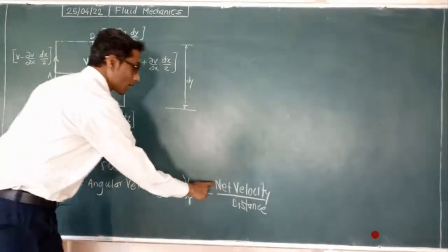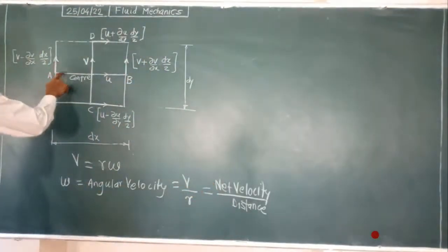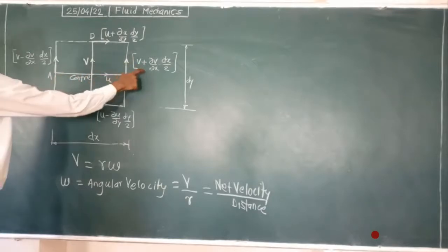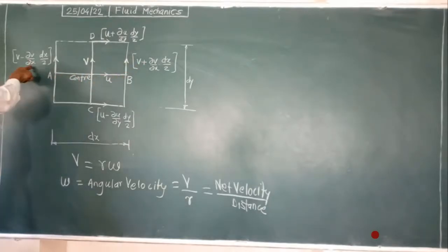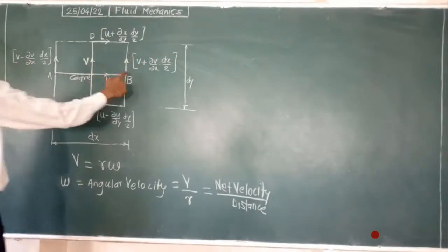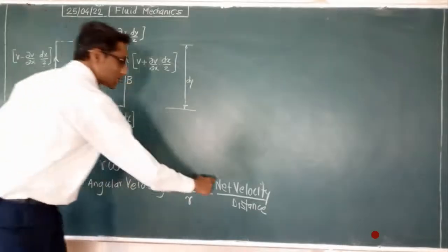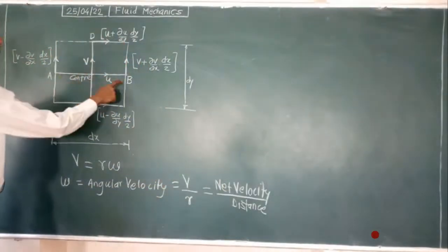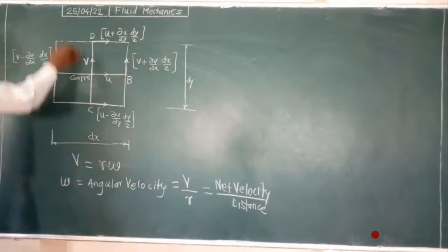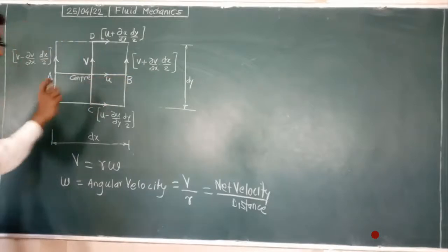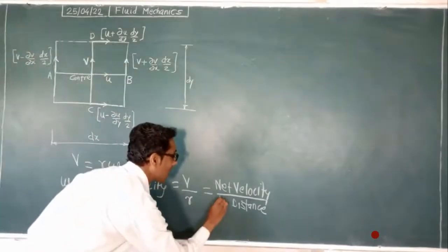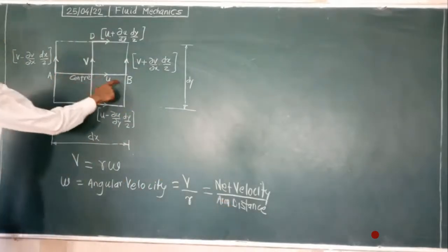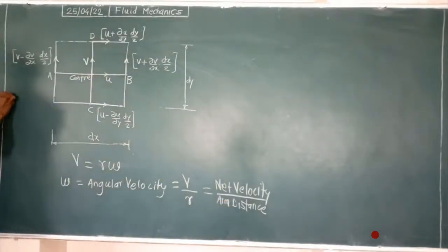Net velocity means what? Here net velocity will be AB. This side is a plus velocity, this side is a minus or negative velocity. On this side negative velocity, on this side positive velocity. That is why we write net velocity. And distance is the distance between points A and B for horizontal, and between points C and D for vertical. That is why we call this AB an arm or segment.